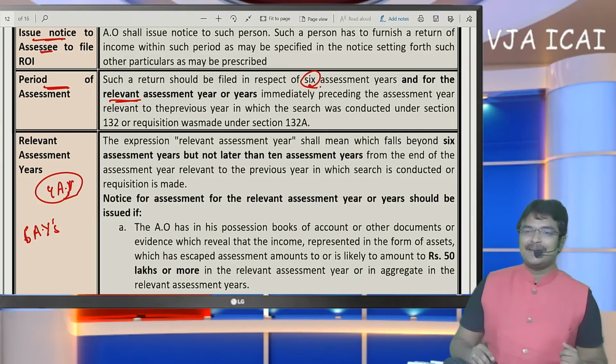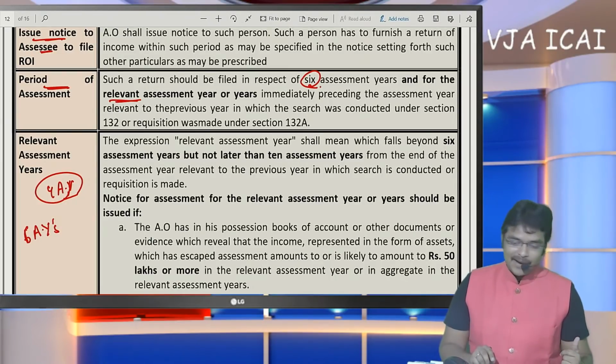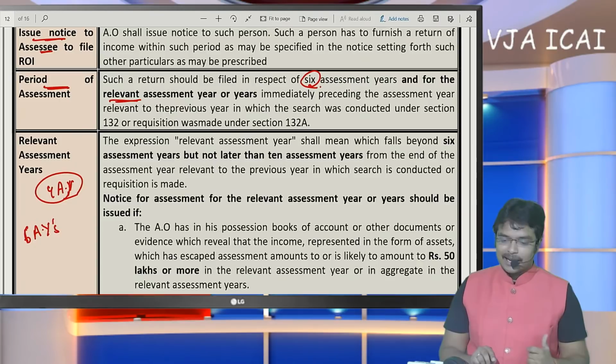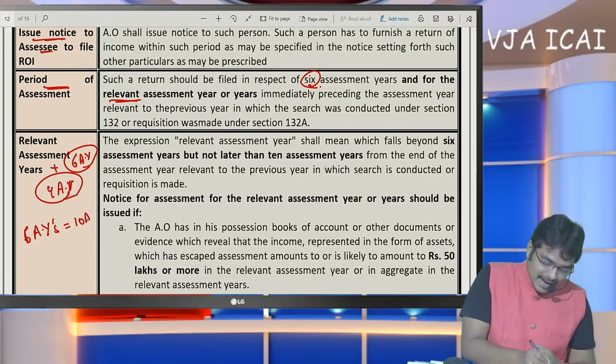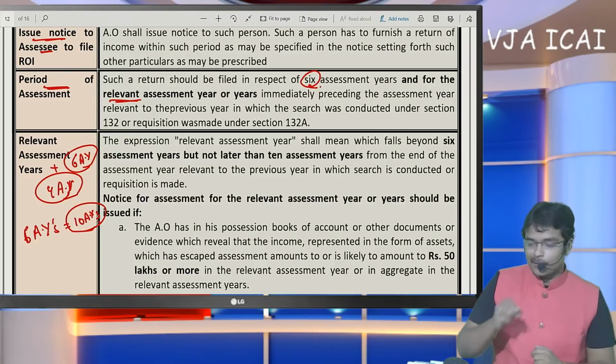Why has the search been executed in the name of the SSE? Because the SSE has certain undisclosed incomes. Such undisclosed income should be disclosed now, and along with such disclosure, the returns of the last 6 assessment years should be filed now. Along with this, 6 plus 4, that means 10 assessment years' returns should be filed now.